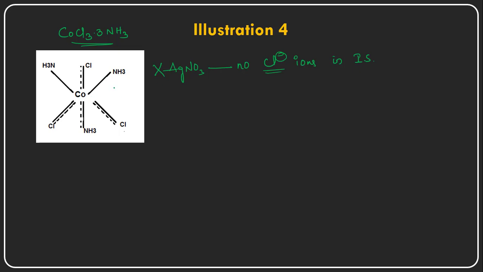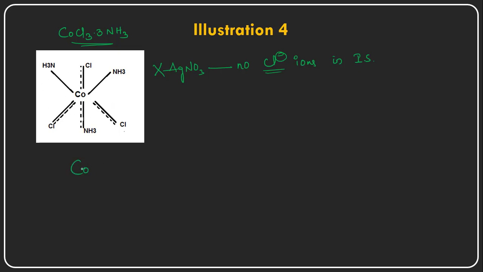But since it is having 3 chloride ions, these 3 chloride ions as per Werner's theory are having an intimate association with the central metal ion, and they are satisfying, balancing the primary valency as well as the secondary valency also. So that is the reason they are represented with the solid as well as the dotted lines. And what will be the molecular formula of this particular complex now?